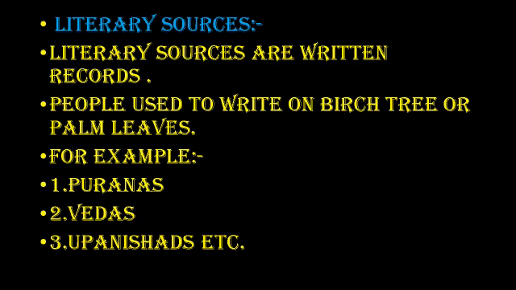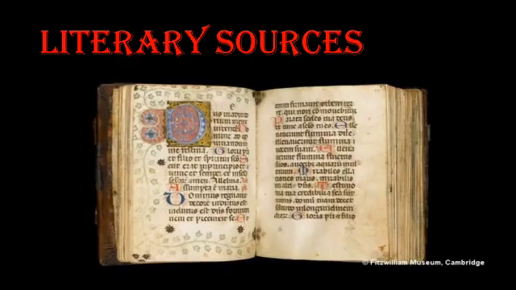These manuscripts can be divided into two categories, religious and secular. What is religious? Ancient Indian literature was mostly religious in nature and contains no definite date for events. No particular date or definite nature of the events is given, that is, when they happened, so that is called religious.